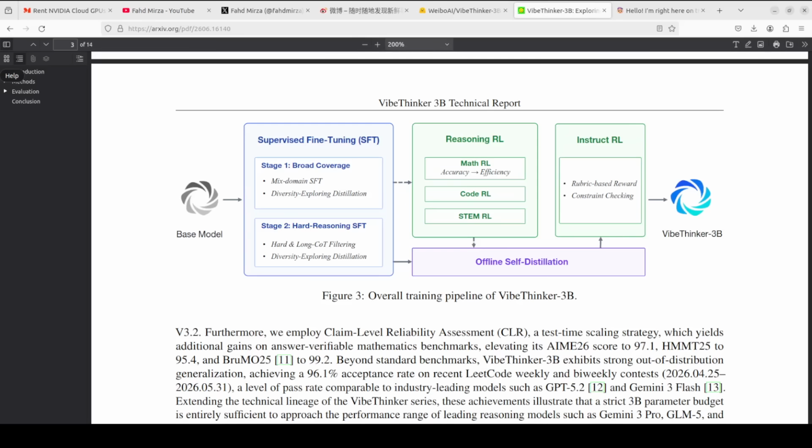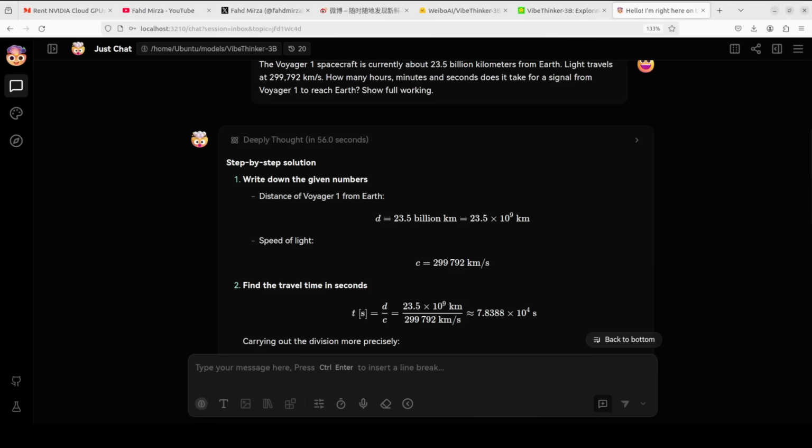The whole framework is called the spectrum to signal principle, which is a phrase they carried over from their earlier 1.5 billion model. The idea is that the supervised fine tuning builds a broad spectrum of possible reasoning approaches, and then reinforcement learning amplifies the correct signals within that spectrum. The RL algorithm they use is called MGPO, or MaxEnt-Guided Policy Optimization, which focuses training on problems the model currently gets right about half the time, rather than wasting compute on things that are trivially easy or impossibly hard. And you can easily see that shines through its own answer.